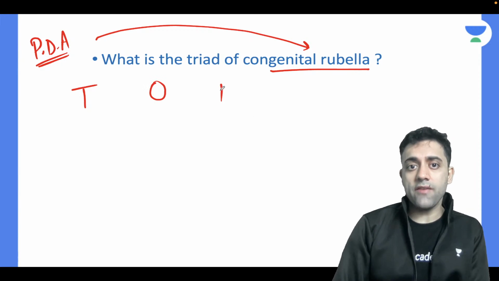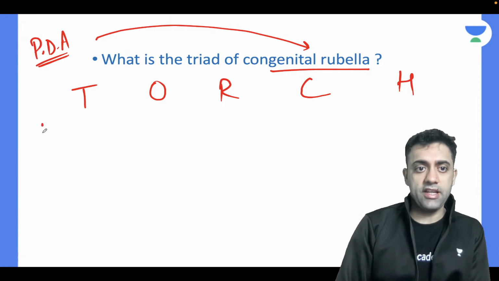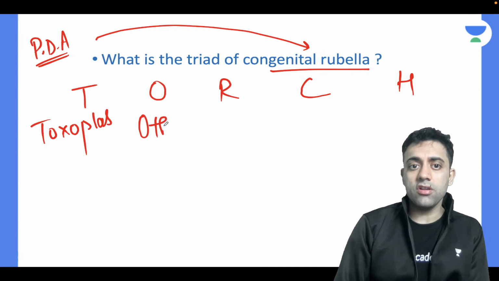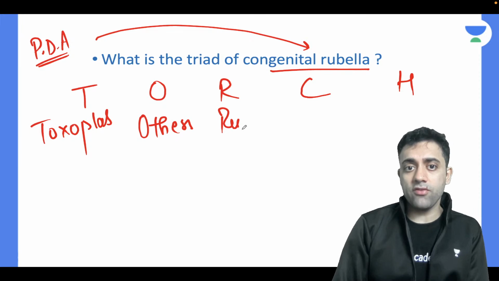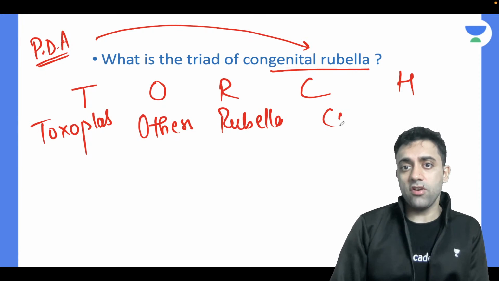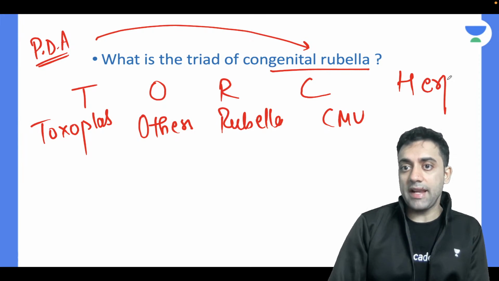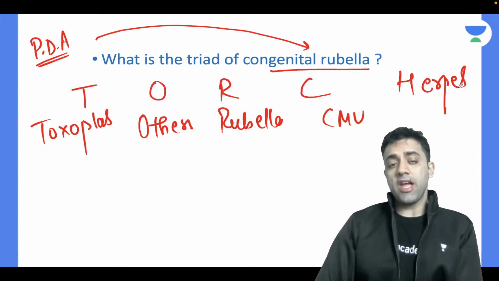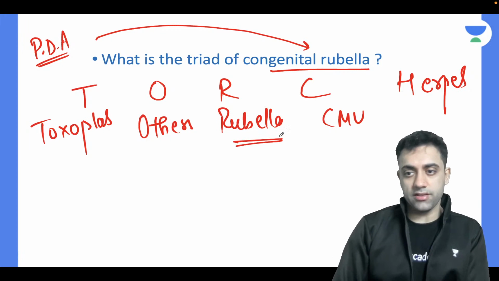Anyone? Yes. So we have a TORCH profile, right? T for, what is T for? T for toxoplasmosis. O for others. R for rubella. C for cytomegalovirus, and H for herpes, right? Yeah, exactly. So I'm asking the triad of congenital rubella syndrome.